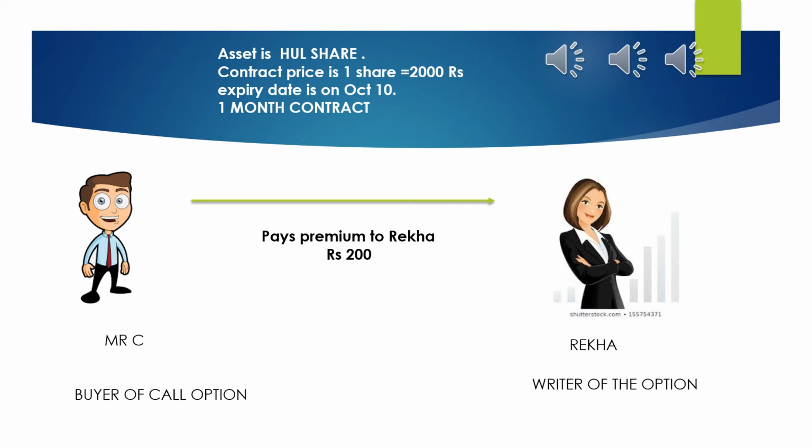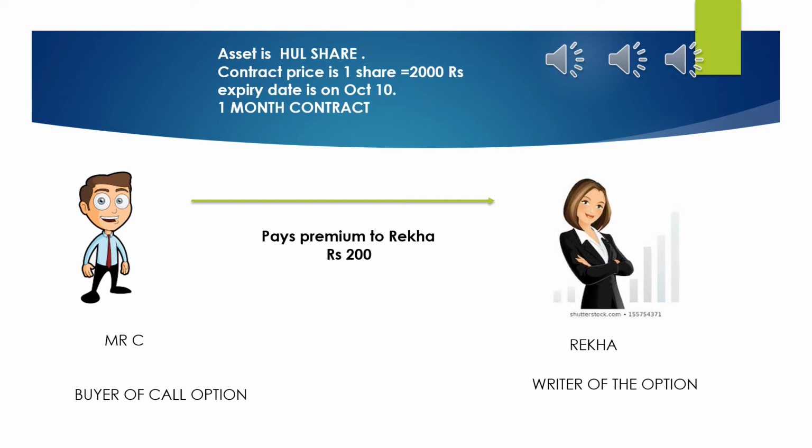So when the share price is more in the spot market, that is, more than the exercise price, the contract price, Mr. C will execute the contract. And when the share price is less, that is, if on October 10th the spot price is 1000 rupees, in that case Mr. C will not execute the contract because the HUL share is available in the spot market for 1000 rupees.